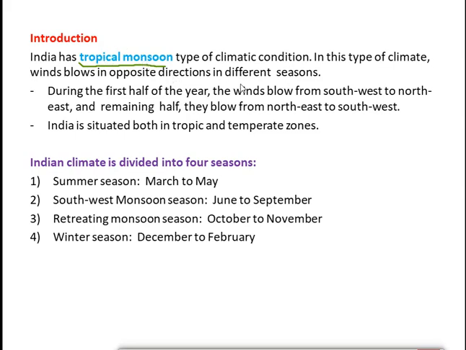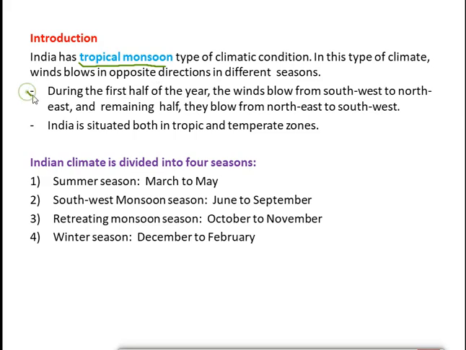As we all know, India has tropical monsoon type of climate. So what happens in this is that the direction of the wind will be different in different seasons. In summer season, the direction of the wind will be different. In winter season, the direction of the wind will be different. In spring, it will be different, and in winter, it will be different. Right? So you have to remember that India has a tropical monsoon type of climate, meaning that wind will always blow in the opposite direction in different seasons.